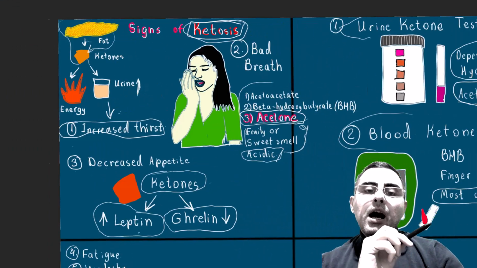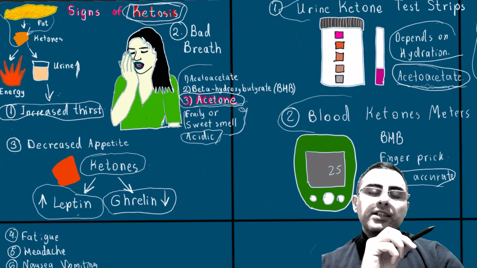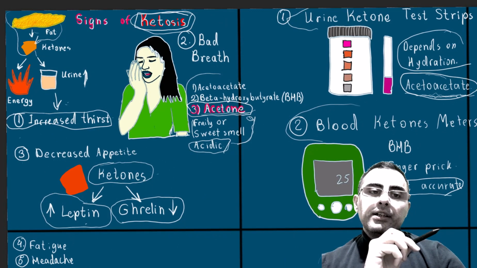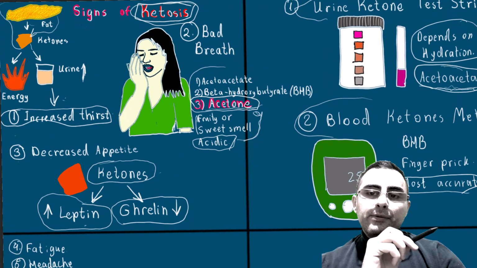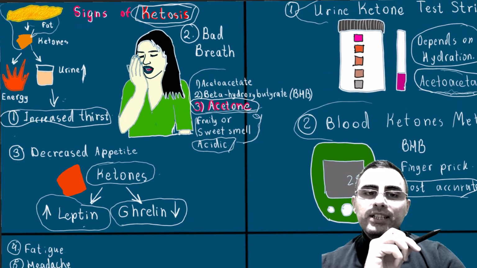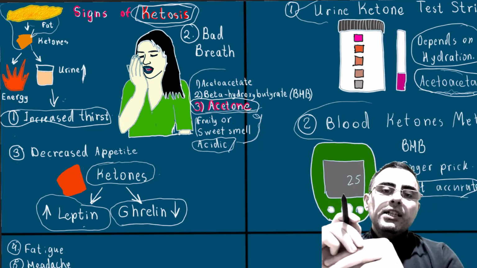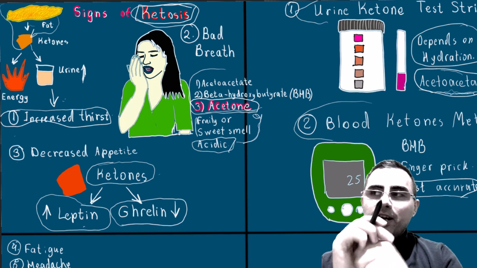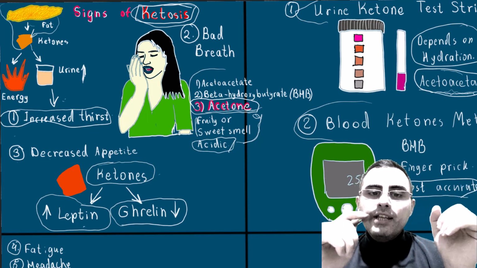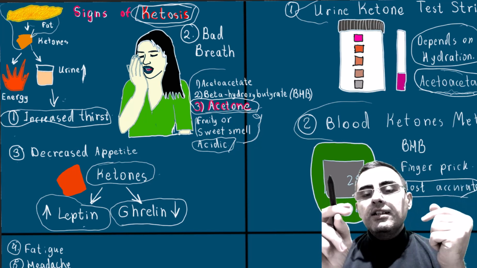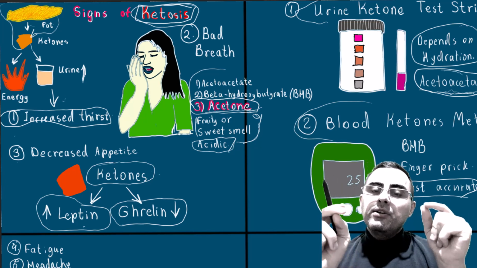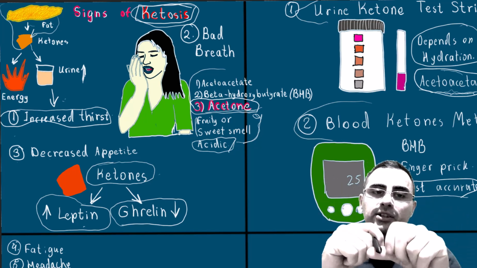And how do we spot that we are in ketosis without medical devices? What I say personally is bad breath. If a person has bad breath and an acetone smell, he or she is in ketosis, in a ketotic state.